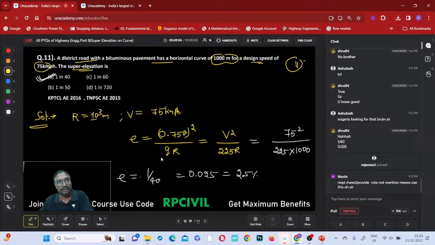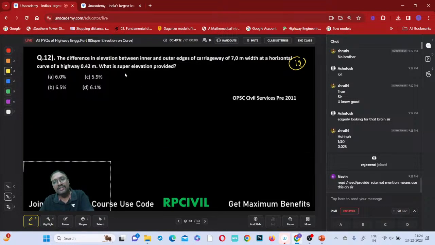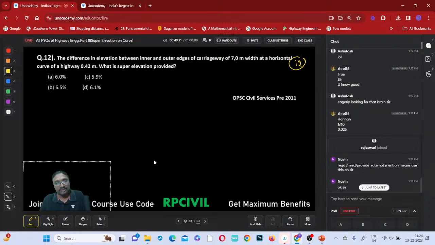Then the super elevation is, super elevation required, super elevation needed, everything. No condition mentioned, right? Okay, Naveen, I'll tell you after this question what to do. Just try to solve this question and select the option.